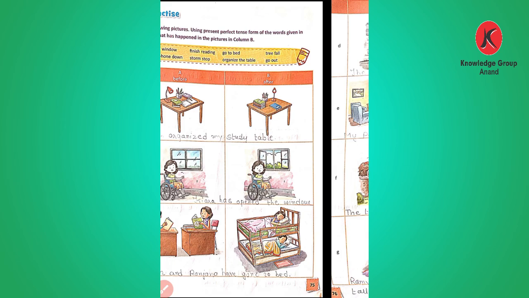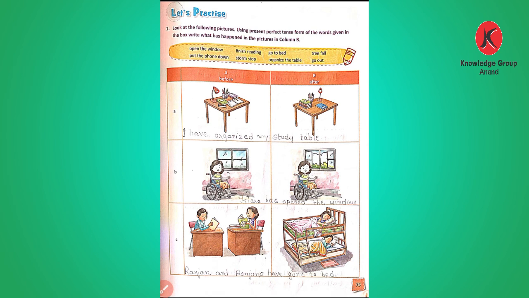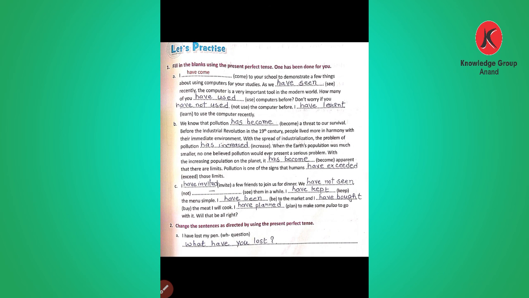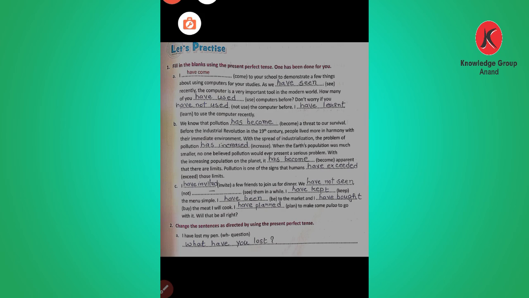So dear students, these are the exercises. Exercise number 2 and the picture exercise sentences you have to write down in your notebook, as well as in your textbook.